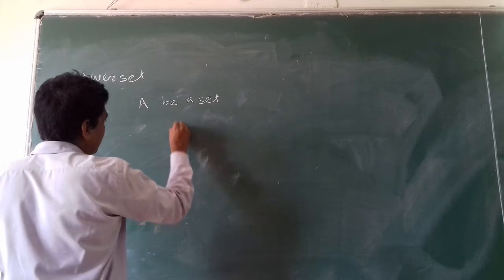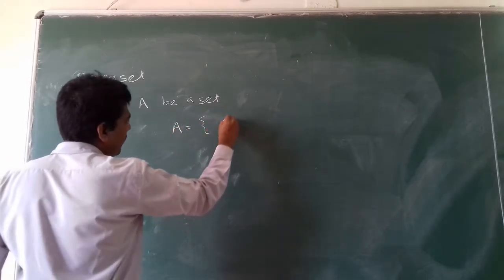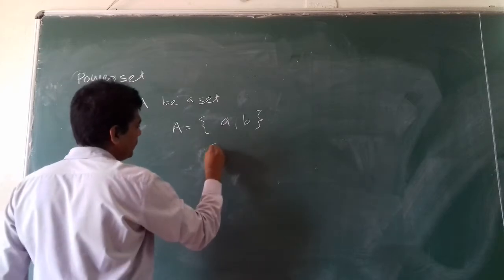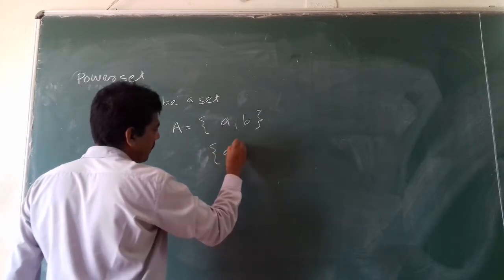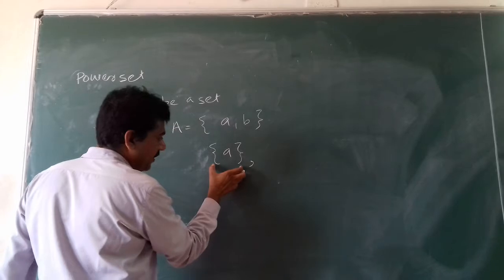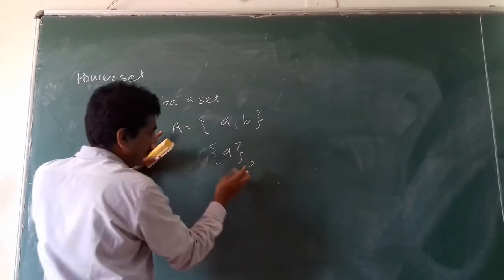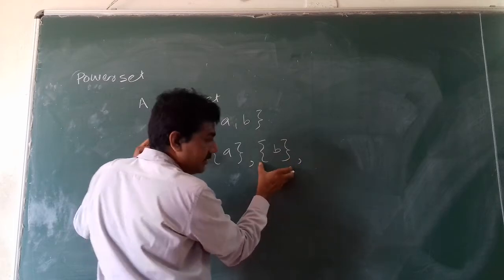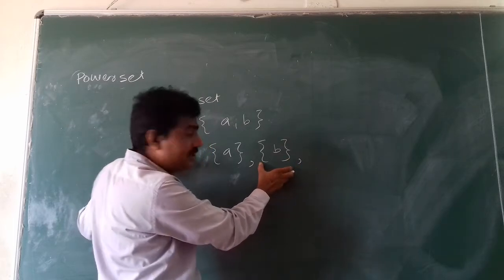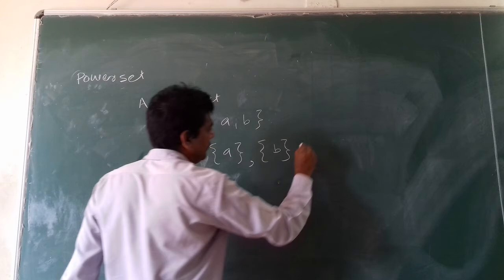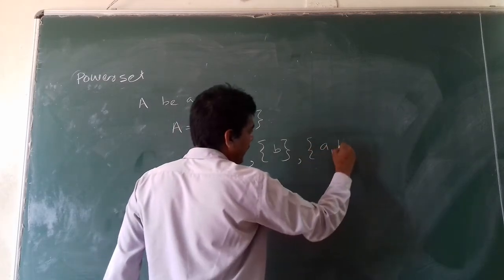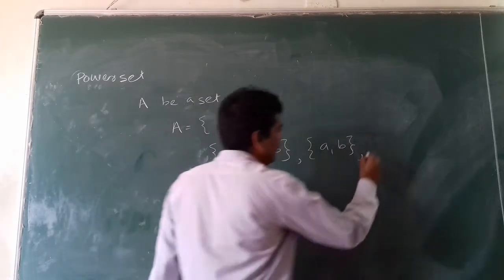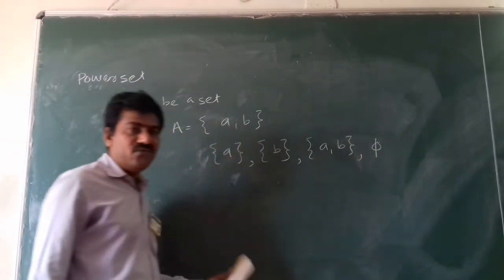Let's say capital A is a set with the elements a, b. All possible subsets of capital A are: the set with element a, the set with element b, the complete set A, and the last one, phi, the empty set.